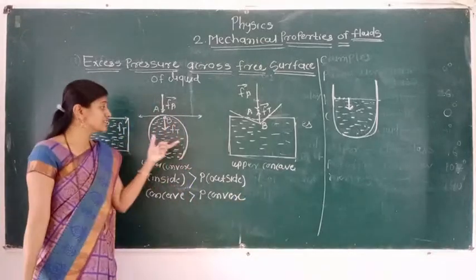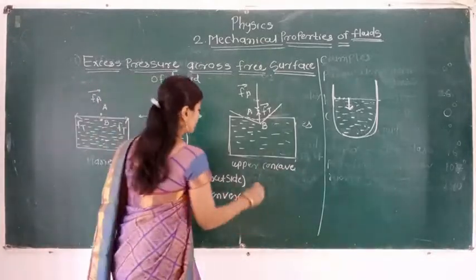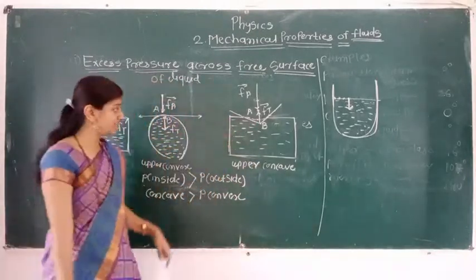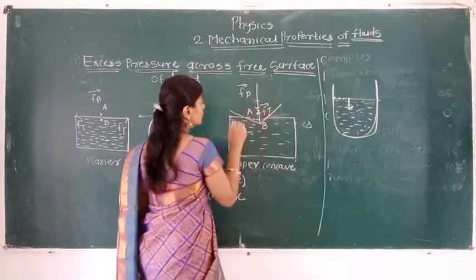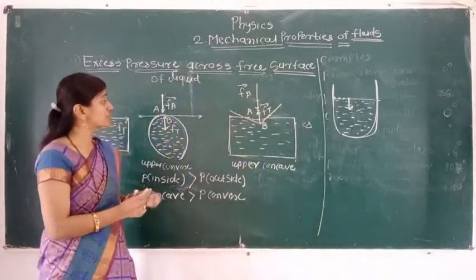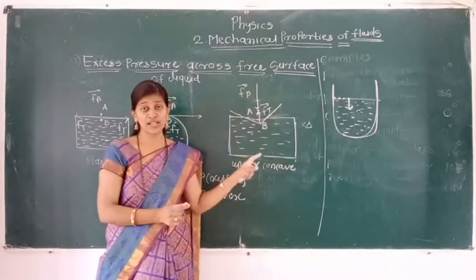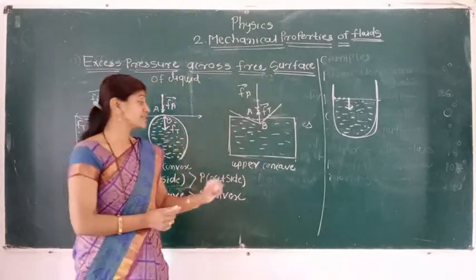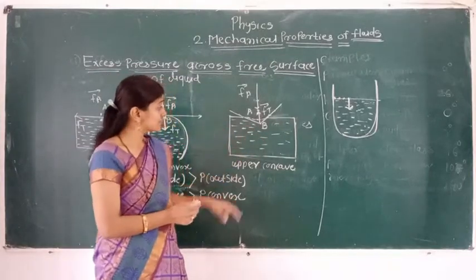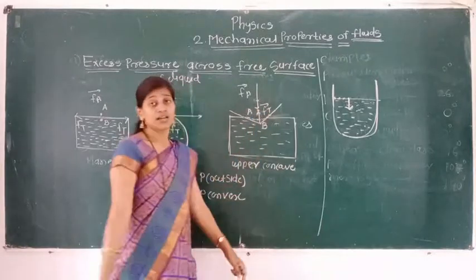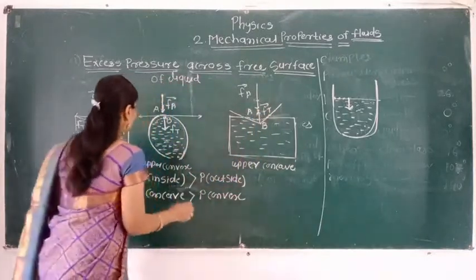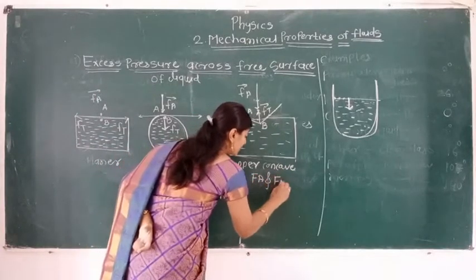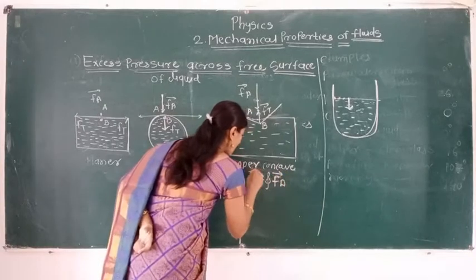Here the condition is opposite of that. In this case we can see the liquid surface is upper concave. The force due to atmospheric pressure is in the vertically downward direction. And second, the resultant force which is acting on molecule B due to surface tension, Ft, is in the vertically upward direction. So here we can say Fa and Ft, these two are opposite to each other.